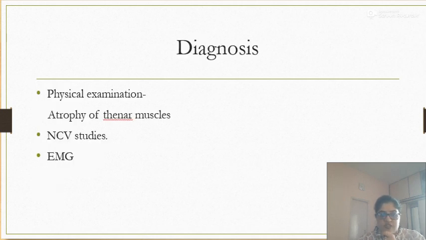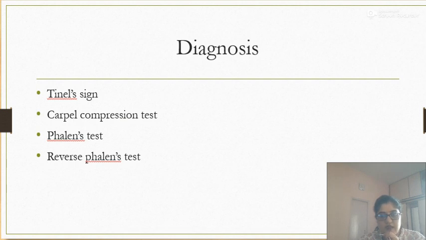Physical examination: we can see the atrophy of the thenar muscles, and various special tests are there to diagnose this condition. The doctor also does NCV studies and EMG studies if the problem doesn't get cured after the conservative treatment. Tinel sign is done to see how much is the regeneration of the nerve. Carpal compression test is done to find out whether this syndrome is positive or not, and Phalen's test and the reverse Phalen's test are also done to find out whether CTS is there or not.